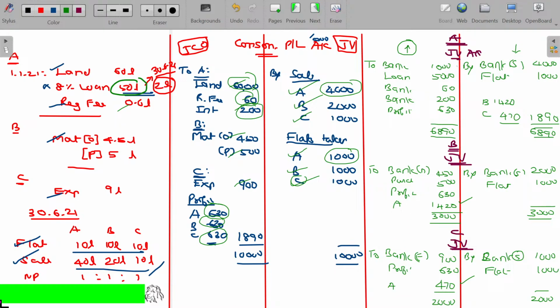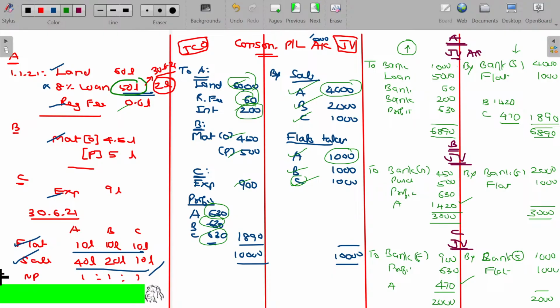Is that clear? So consolidated profit and loss is nothing but normal profit and loss, like you can prepare. It's only for temporary reasons. Thereafter, the business will not be continued. But for the independent account, they will prepare a joint venture account. Joint venture is what? Treat it like a personal account. If I give the money, I will be debiting. If I receive, then I will be crediting. Whatever the transaction increases, the amount recovered from them will be debited. In return, it's going to be credited. That's the logic you can keep in your mind.